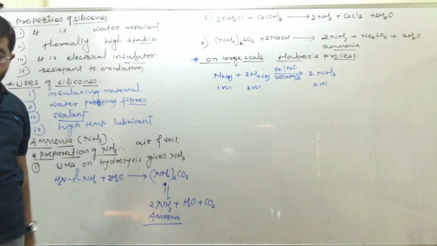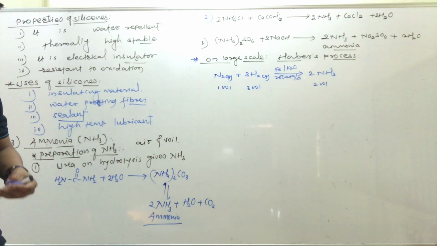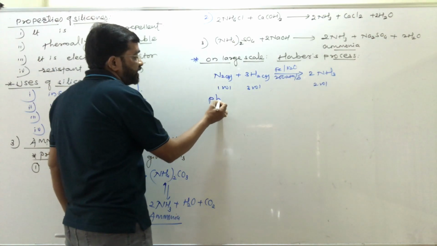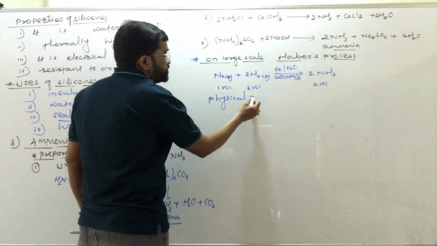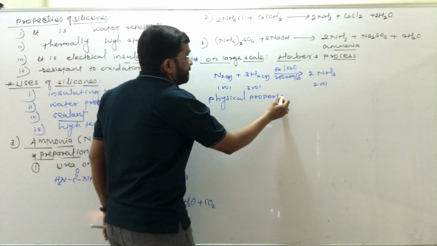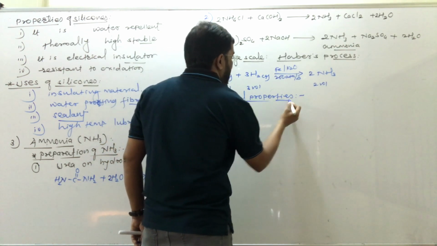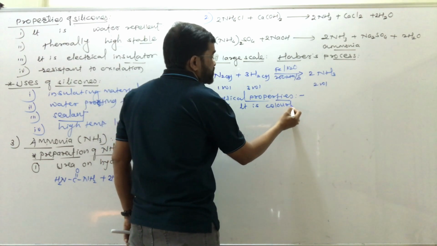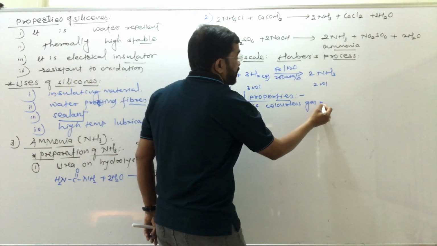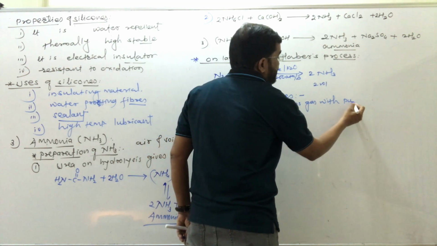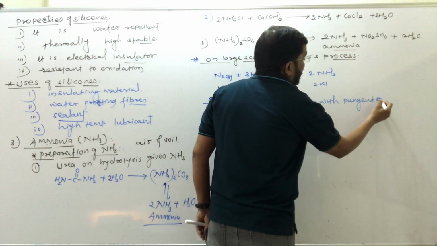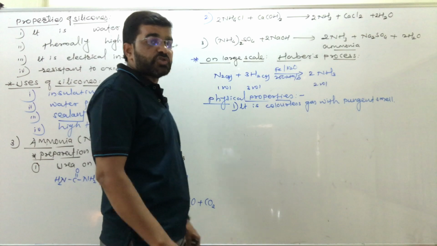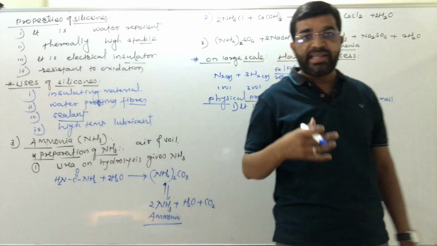Now, the next point: we are going to study some properties of ammonia, first of all the physical properties. Physical properties of ammonia: it is a colorless gas with a pungent smell. It has no specific color, but it has a pungent, unpleasant smell, it stinks.